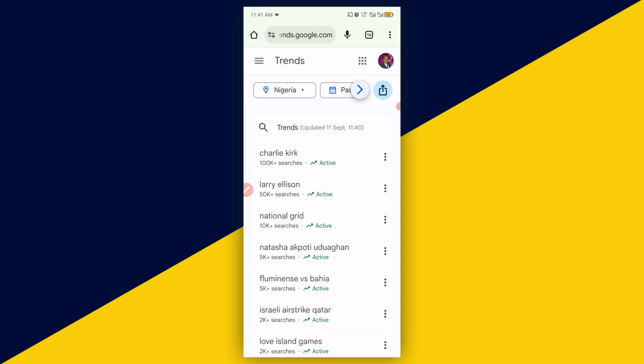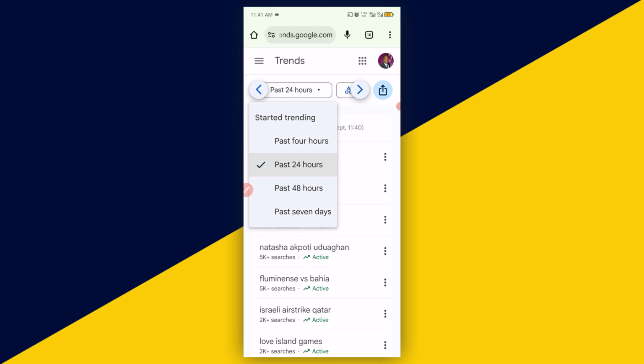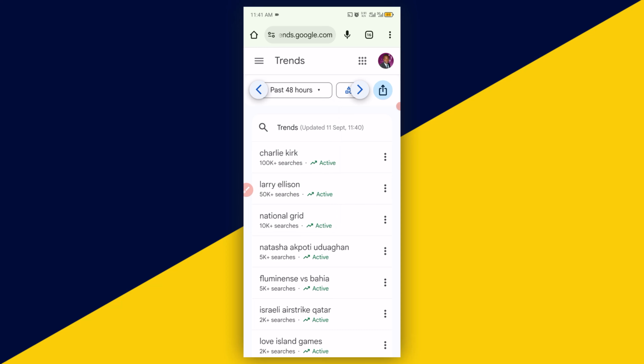Now you can decide to check on the trending based on time, based on category, etc. And for that, click on here. Then you can decide to check on trending for the past 1 week, 48 hours, etc. Let's say, for instance, you want to check on what is trending for the past 48 hours. Switch to 48 hours, then you get the results right here.